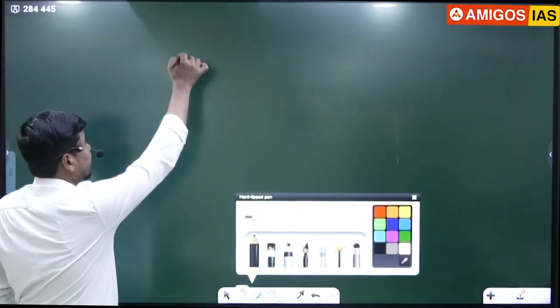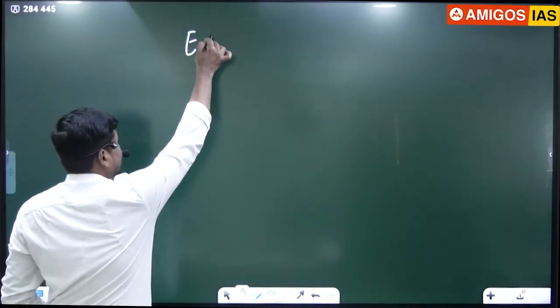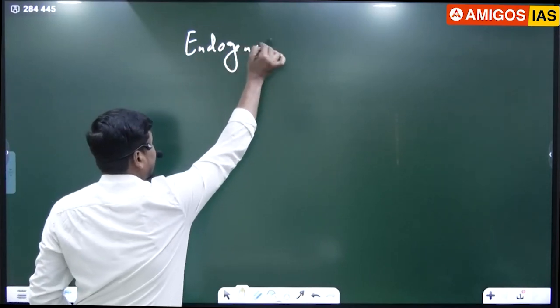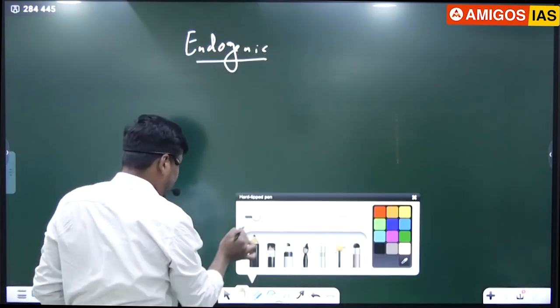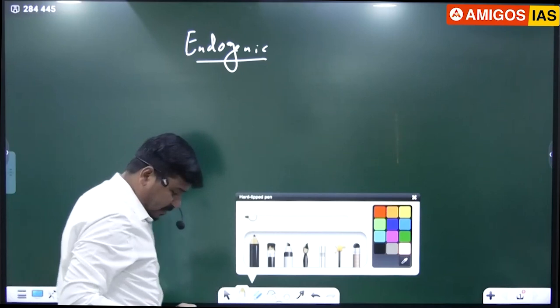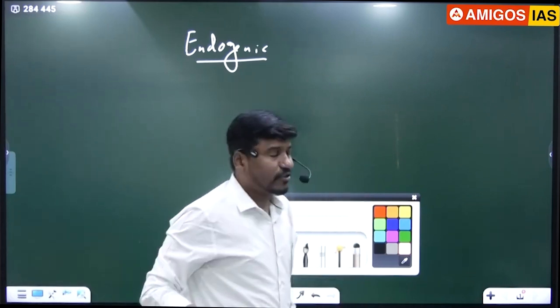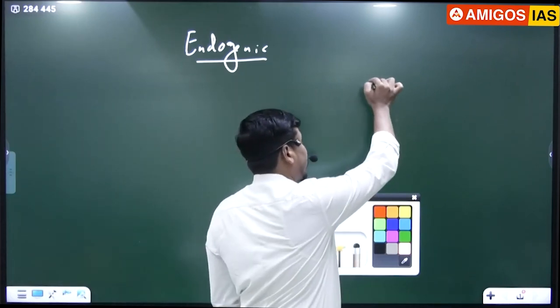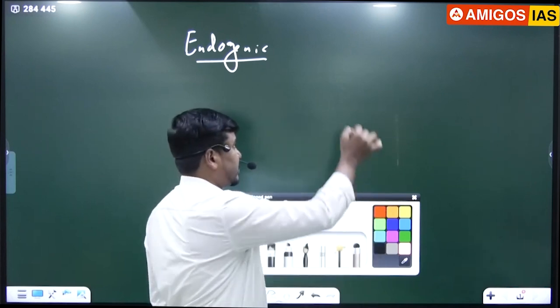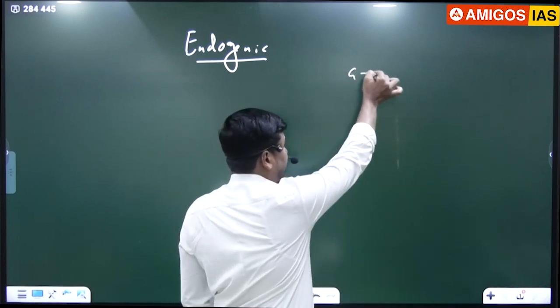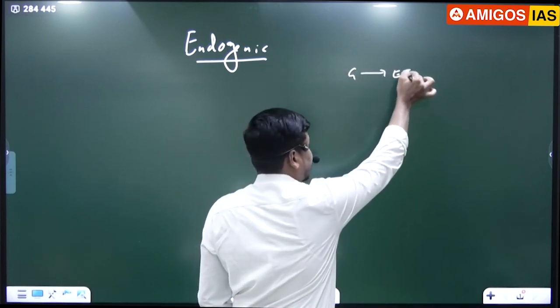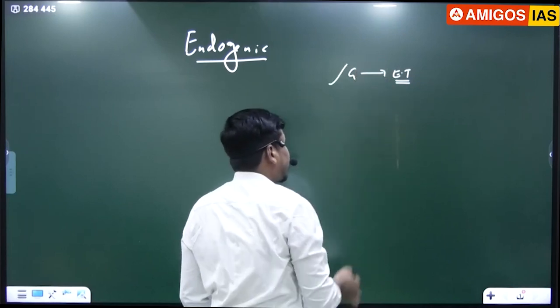Continental drift theory, or you can say endogenic geomorphic processes. Listen, we are discussing endogenic geomorphic processes. Before that, we discussed some important terms like geography. The meaning of geography is description of the Earth's surface, and the term geography was coined by Eratosthenes. That is the reason he is known as the father of geography.